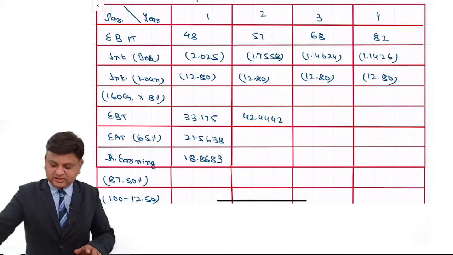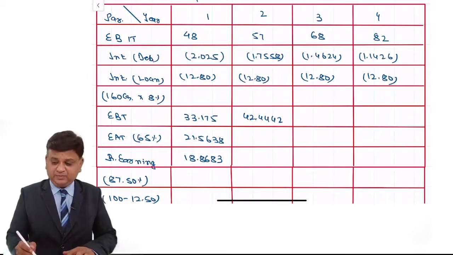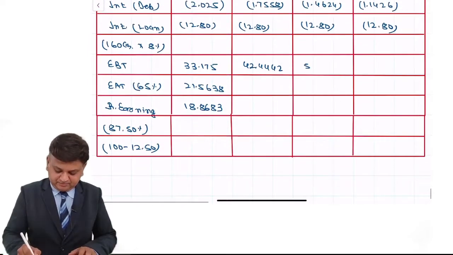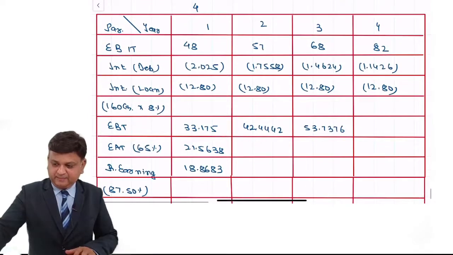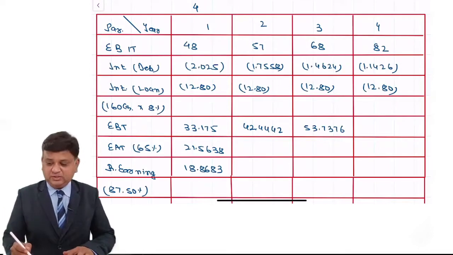Yes. 68 minus 1.4624 minus 12.8, 53.7376. 82 minus 1.1426 minus 12.8, 68.0574.